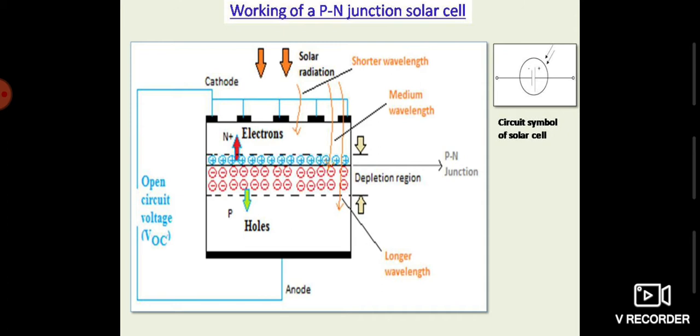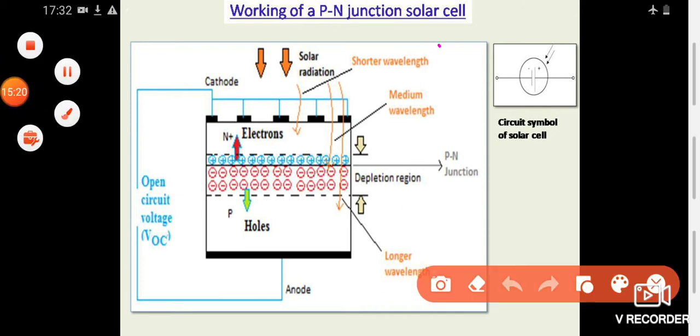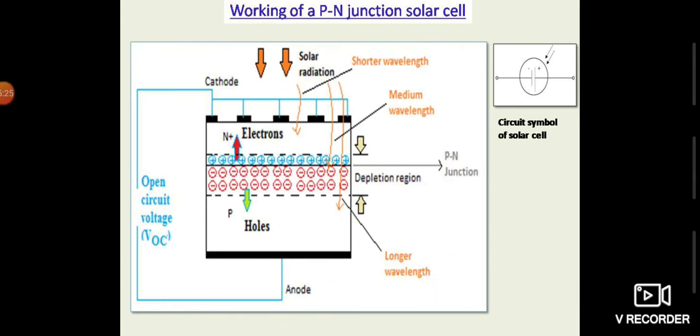If the wavelength is larger, then obviously the frequency is smaller, because frequency and wavelength are inversely proportional to each other. Here you can see the shorter wavelength, then the medium wavelength, then the longer wavelength. Now which wavelength will be able to penetrate deeper into the solar cell structure?